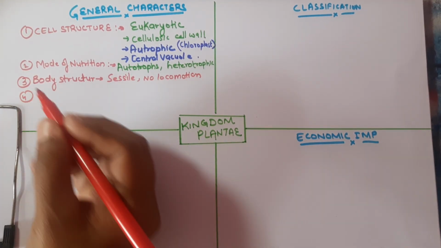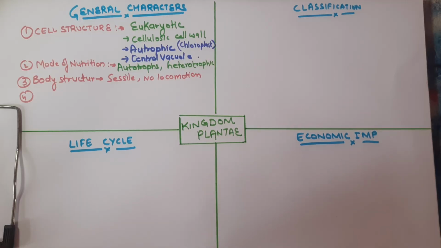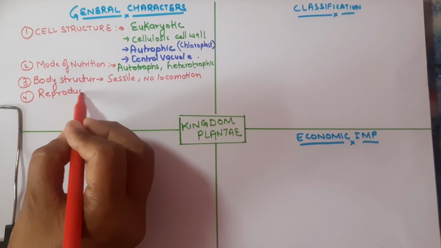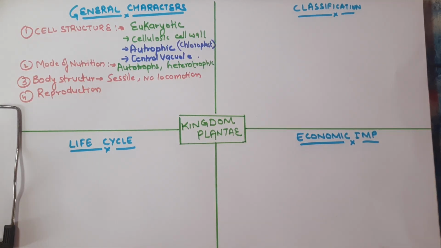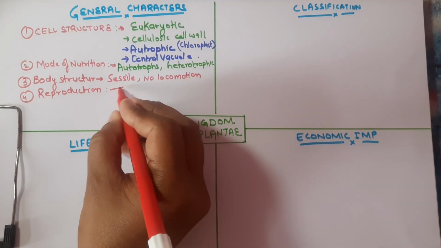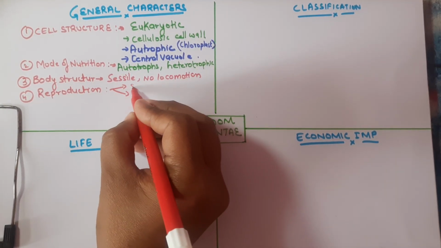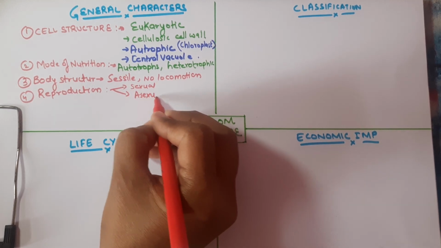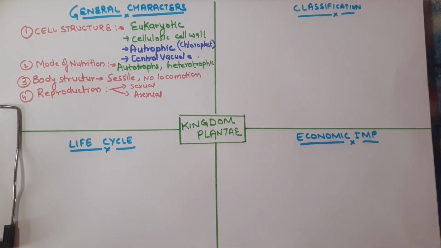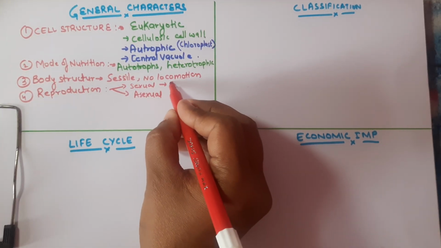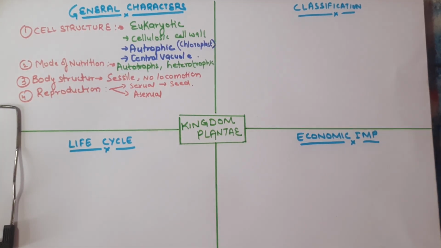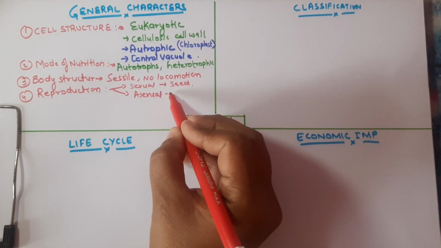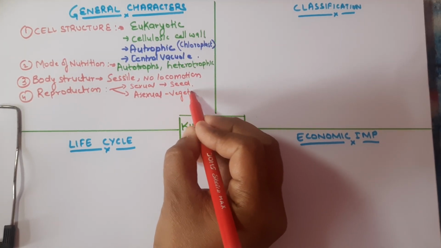The fourth characteristic of the Kingdom Plantae species that we'll talk about is reproduction. Both kinds of reproduction occur. Students, what are the two kinds of reproduction? First is sexual reproduction and the other is asexual reproduction. In plants, they can reproduce sexually via seeds or spores, or asexually via vegetative propagation. There are other methods also.